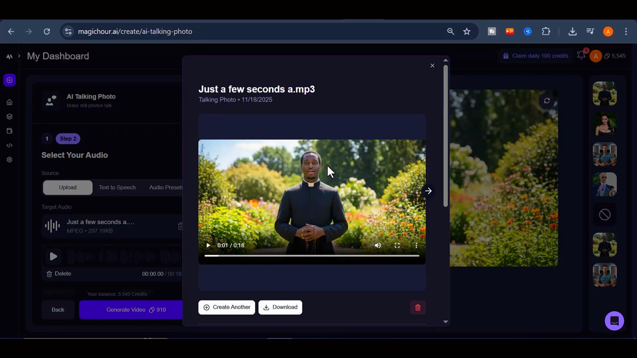Just wow! Can you see how natural this looks, sounds, and feels? Let me know your thoughts in the comments below. To save your creation, simply click the download button and it will be stored directly on your device.